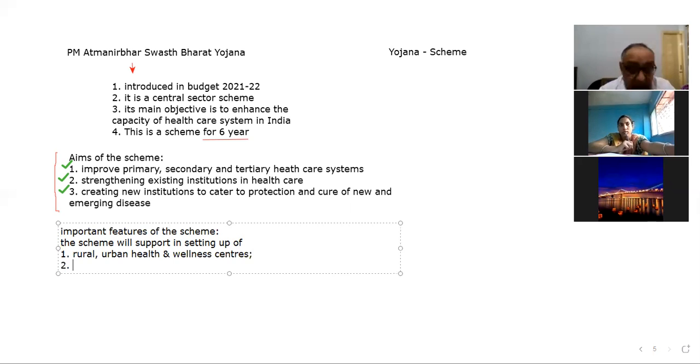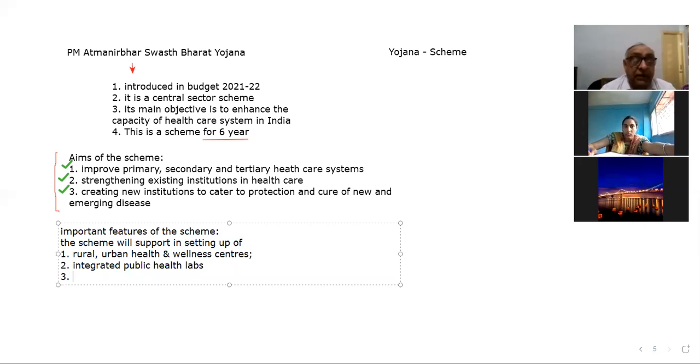Second is integrated public health labs. And the third point is critical healthcare hospital blocks.